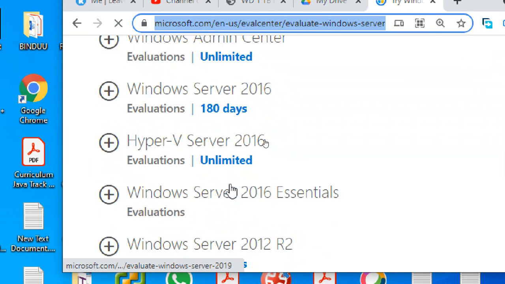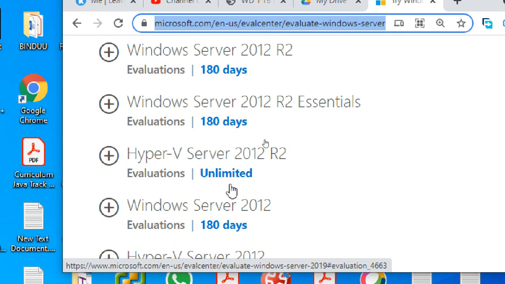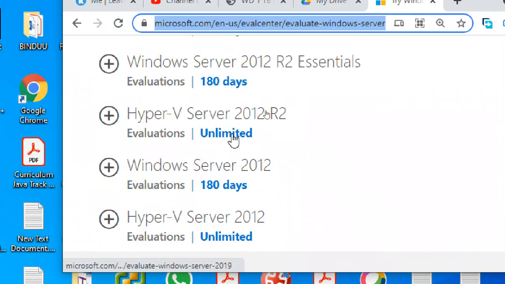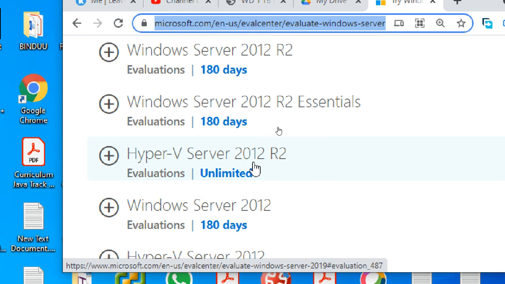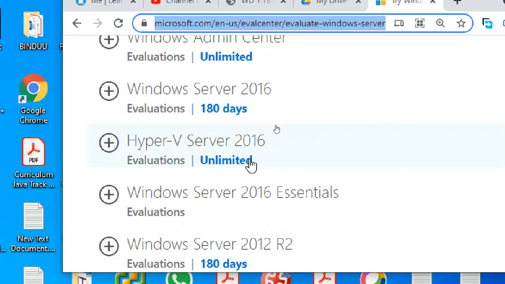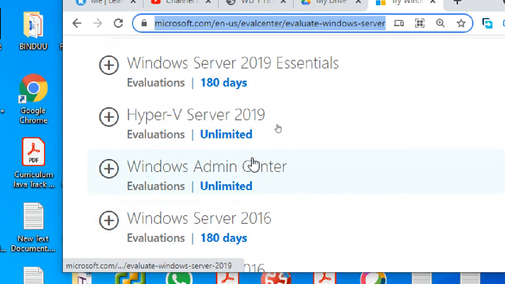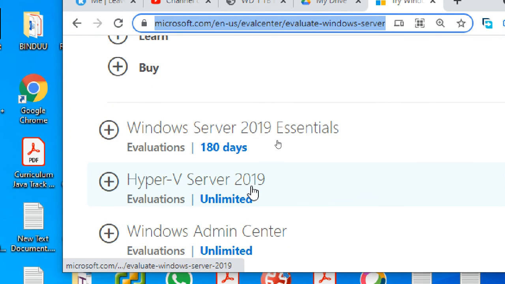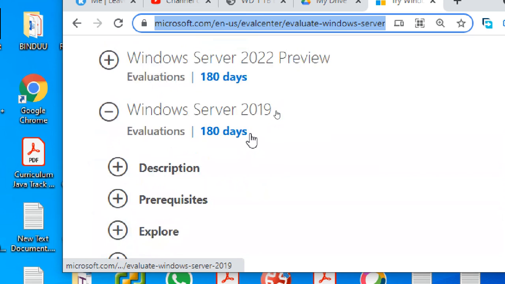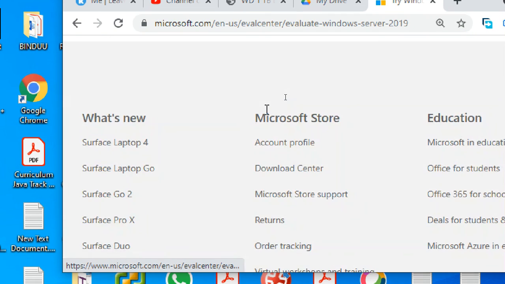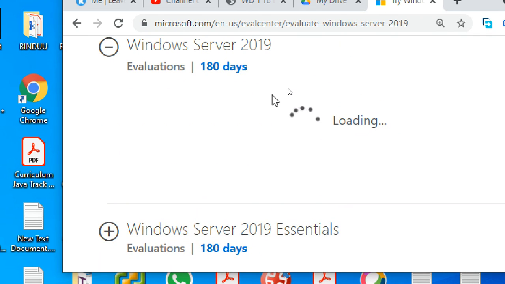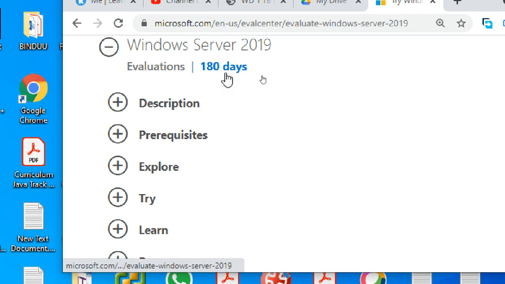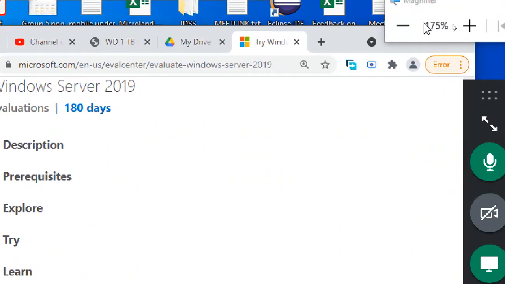If you want 2012, you can download 2012. Hyper-V unlimited, wow. 2019 Hyper-V, okay, but we need Windows Server 2019, 180 days.